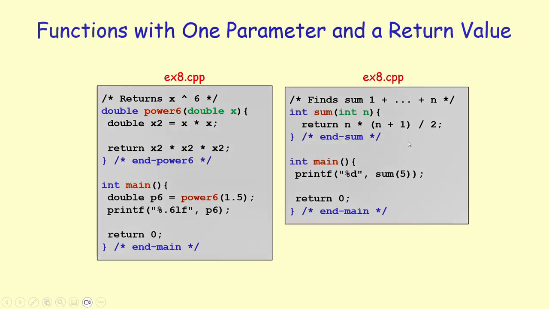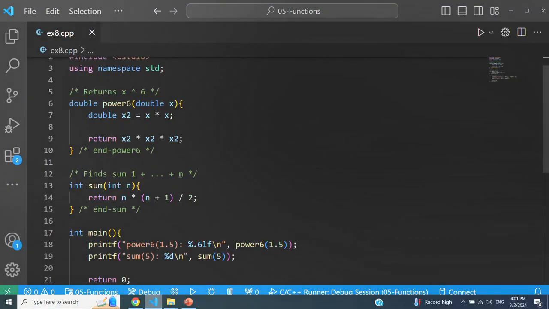In the second function, I have a function that computes the summation of the numbers from 1 to n. We can either use this formula. Remember, the sum of the numbers from 1 to n can be computed as n times n plus 1 over 2, or we can write a for loop to get the job done. And from within main, I'm making a call to this function. So let's go to the actual example.